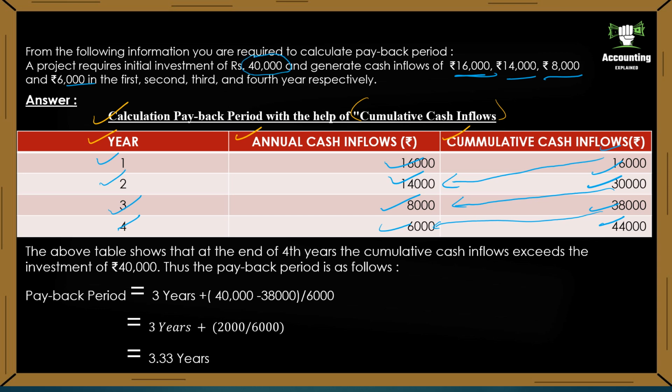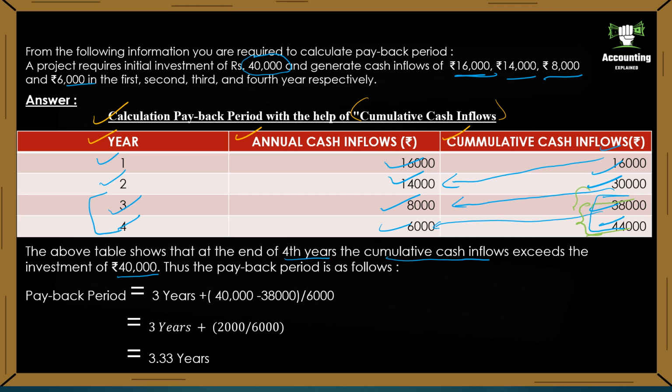So our payback period lies in between 38,000 and 44,000. Let us see how to calculate. The above table shows that at the end of fourth year, the cumulative cash inflow exceeds the investment of 40,000. So as I told you before, it is in between 38,000 and 44,000, that is third year and fourth year.